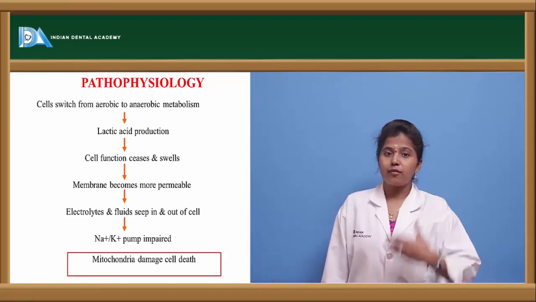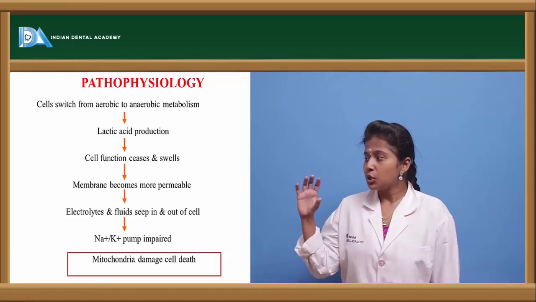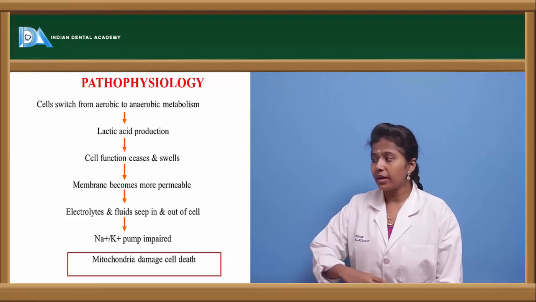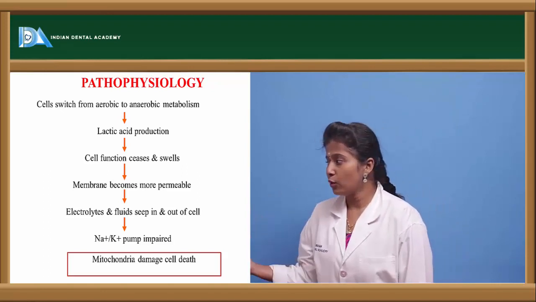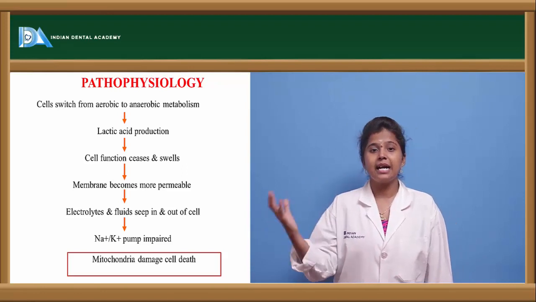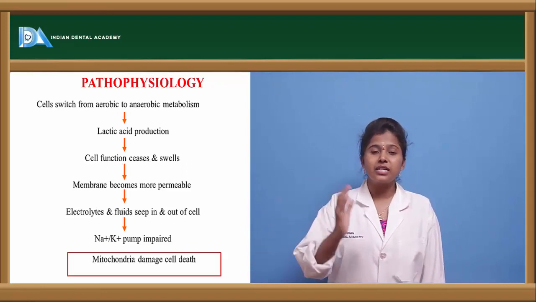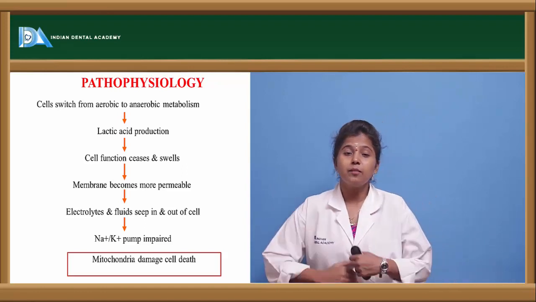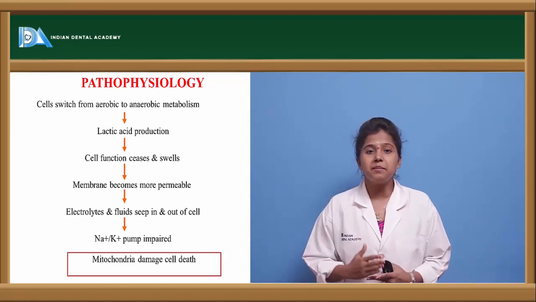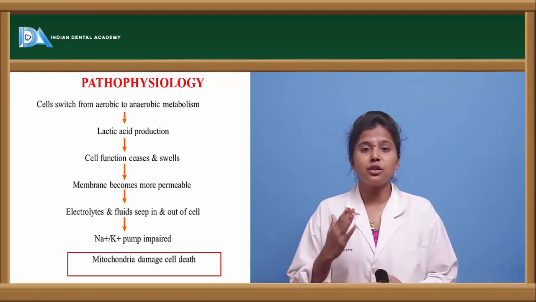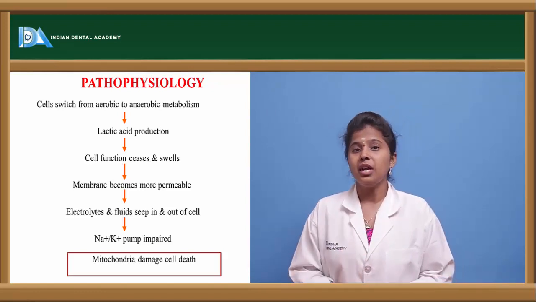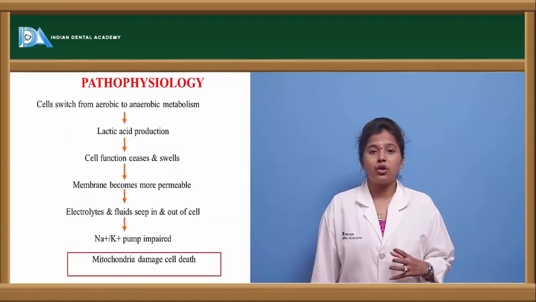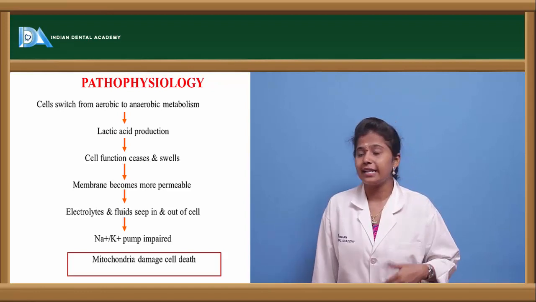Here we can see the flowchart of the pathophysiology. Once the cellular functioning ceases and the membrane becomes more permeable, the electrolytes and fluids present inside and outside the cell shift in and out of the cell. When more permeation occurs, the sodium and potassium pump present in the cells will be damaged. If the pump is damaged, then there occurs mitochondrial damage or mitochondrial cell death.